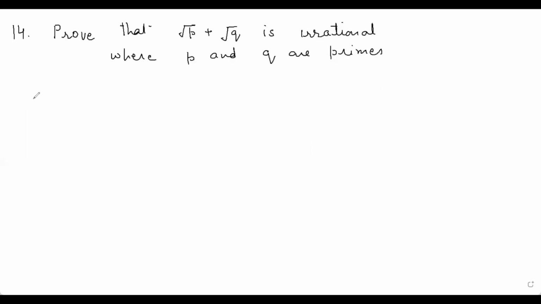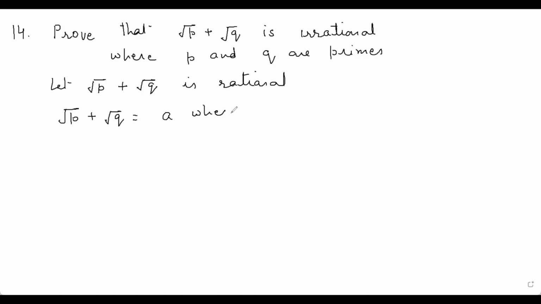Now the 14th question is, prove that root p plus root q is irrational where p and q are primes. So we want to prove root p plus root q is irrational. Let us suppose root p plus root q is rational. Root p plus root q is equal to a, where a is rational. Again, this line is very important. You must write this line. Root p is equal to a minus root q, squaring both sides.